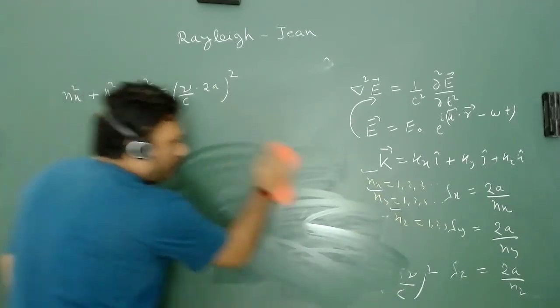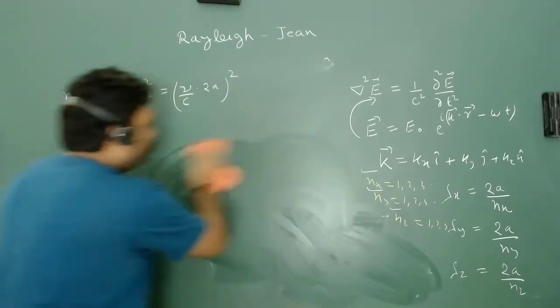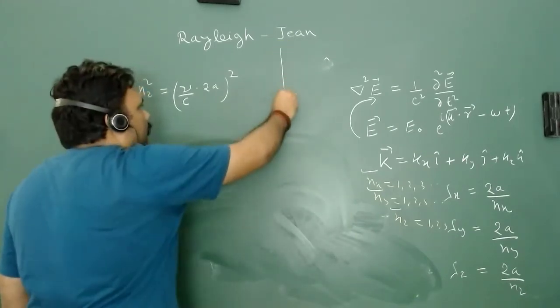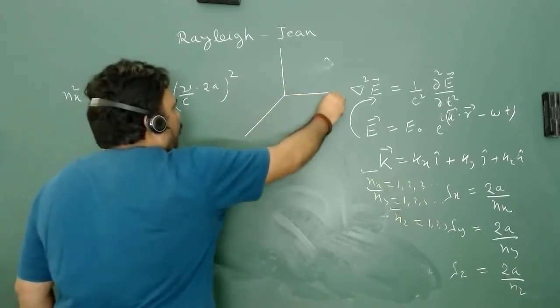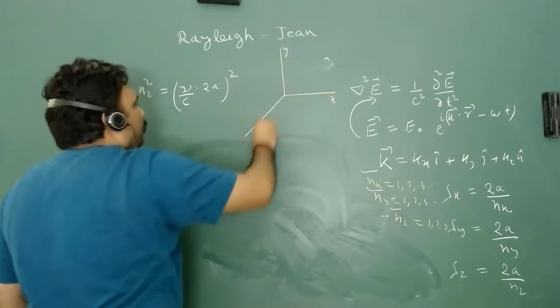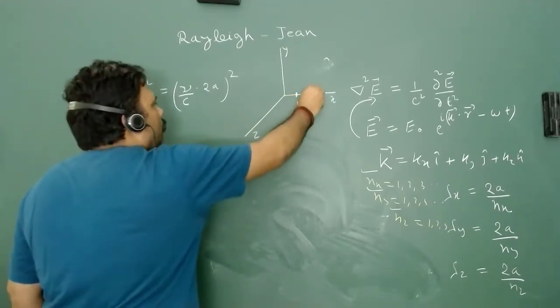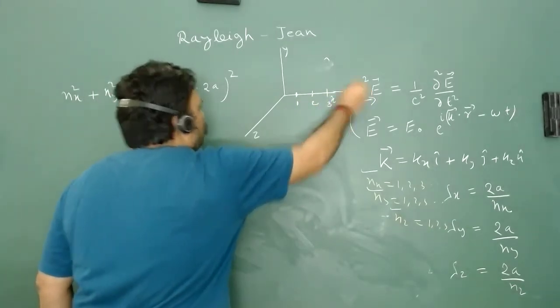What we are going to do? We are just going to find, suppose we are taking this kind of situation. So this is my x, this is my y, this is my z. On x we have 1, 2, 3, 4 and so on.